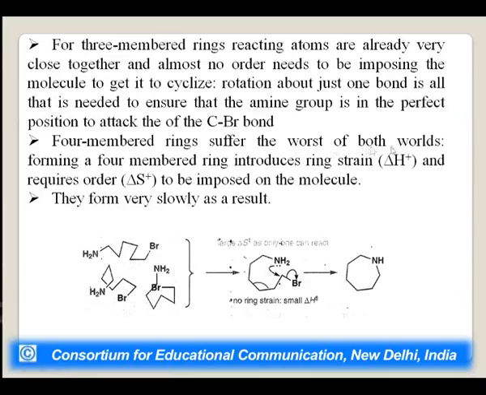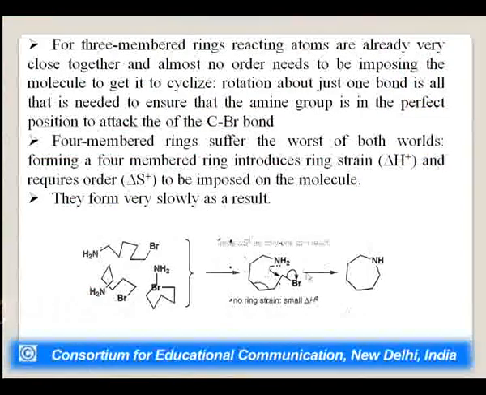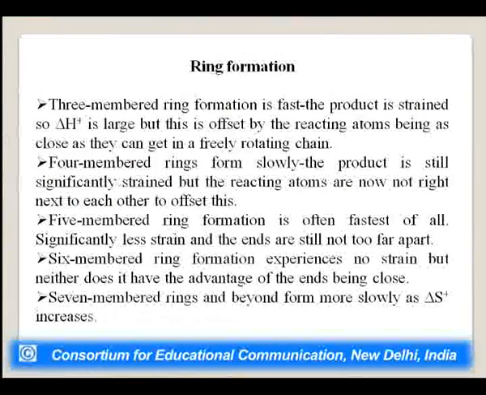4-membered rings suffer the worst of both worlds. Forming a 4-membered ring introduces ring strain and requires order to be imposed on the molecule. And here you can see how cyclization takes place for 5- to 7-membered rings. Here, because of the larger size, there is no ring strain, so delta H will be small and delta S will be large. So, you can get this kind of cyclization.